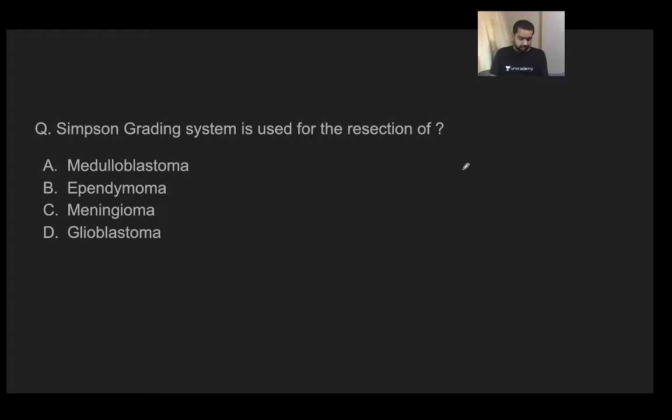So these are the couple of MCQs which I have for you guys to take up. Can you please tell me what's the answer to this particular question, guys? So this is the first MCQ for the day. Simpson grading system is used for the resection of. So we do use Simpson's grading system. We use it to have a look at the resection of what? What do you think is the answer to this particular question?